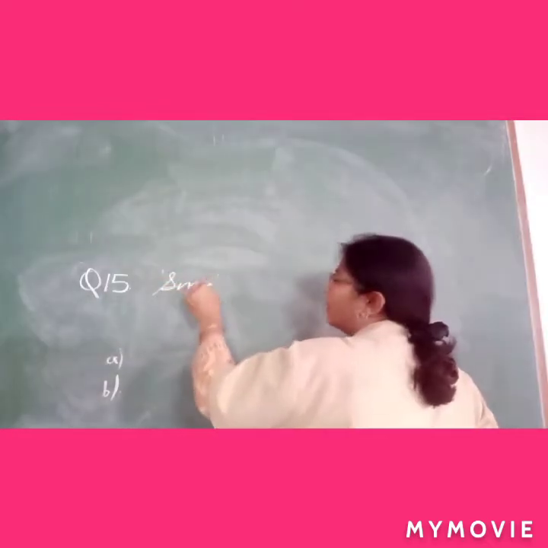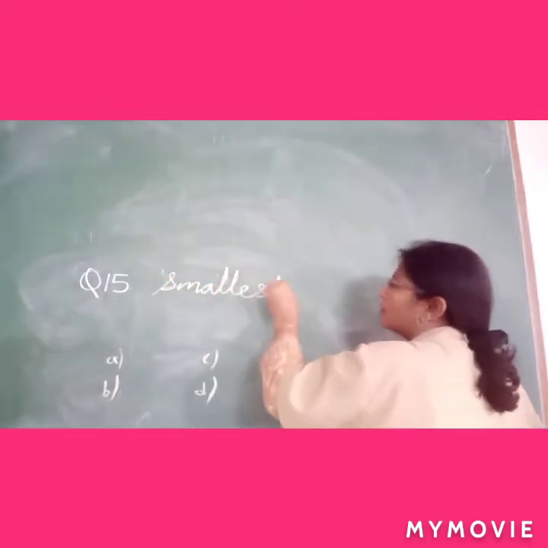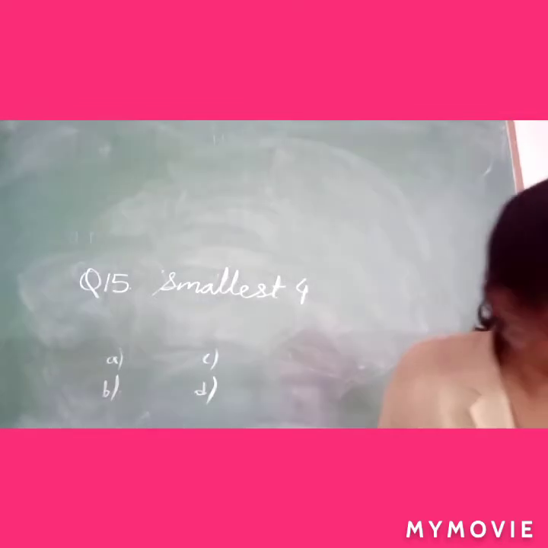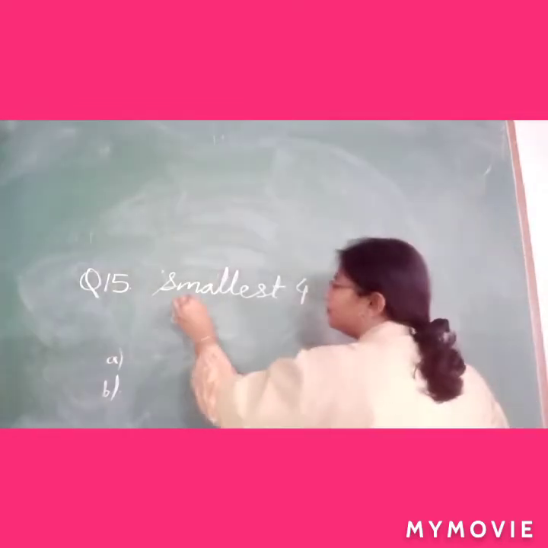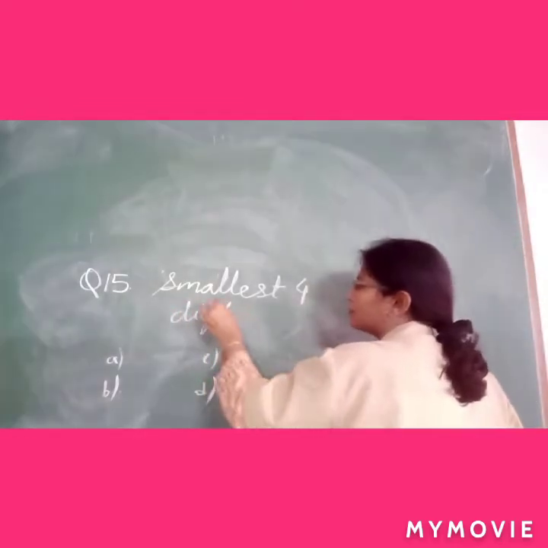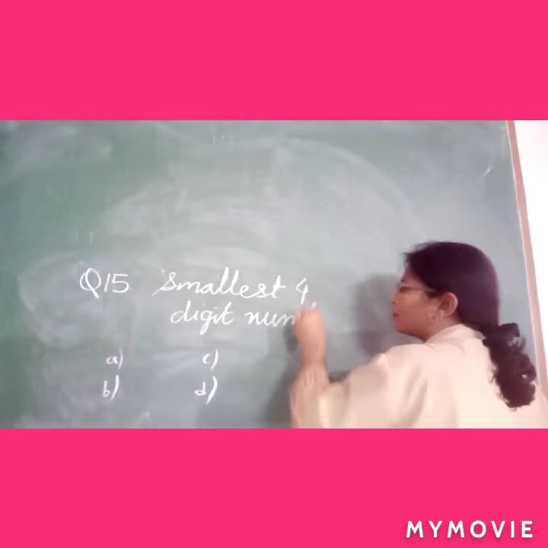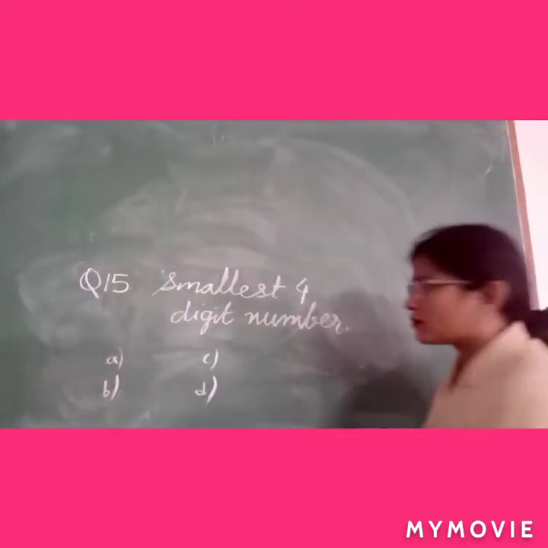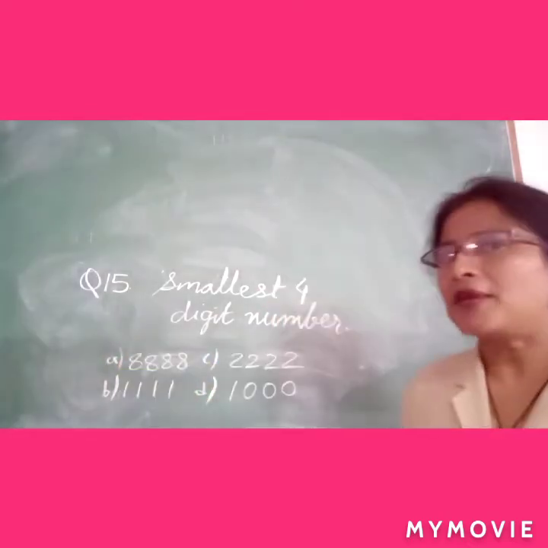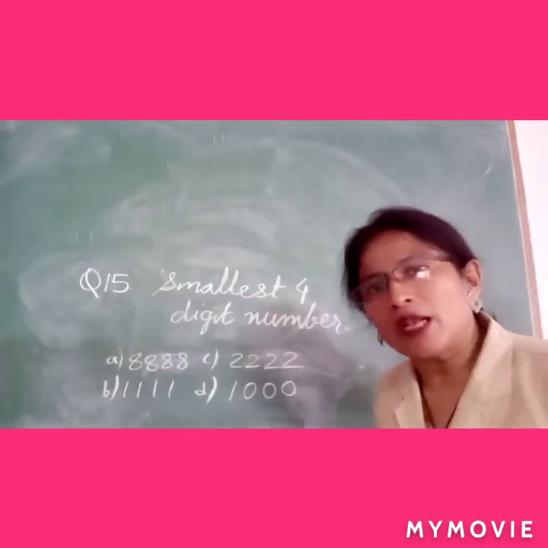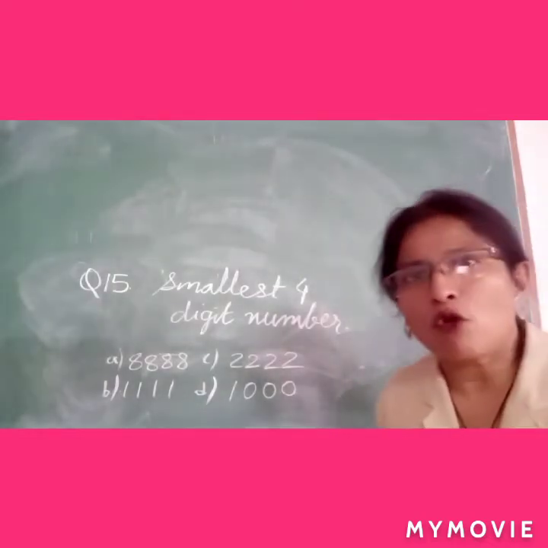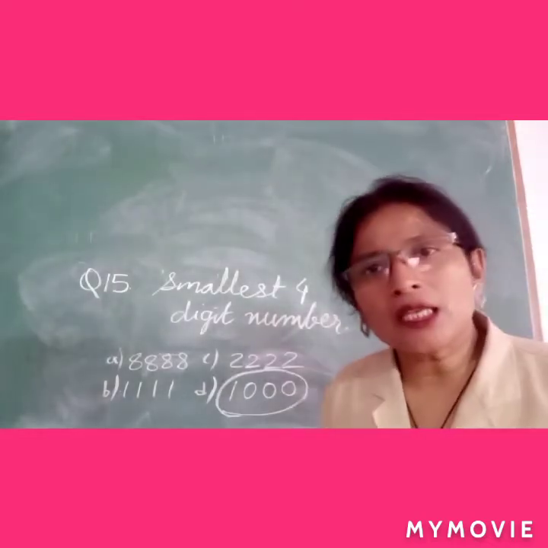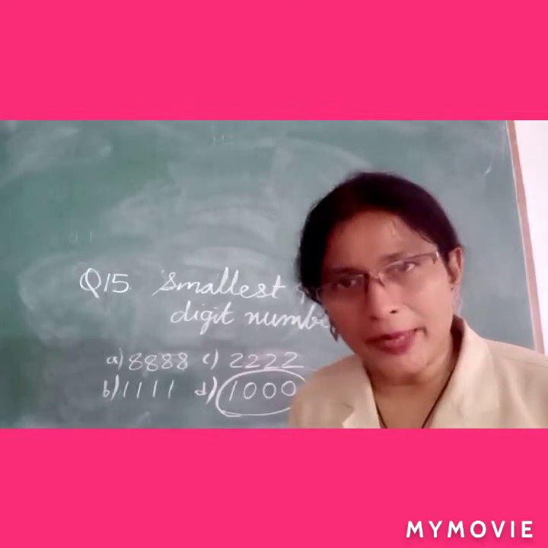4 digit number. Smallest 4 digit number. I am writing the 4 options. Now you tell me which is the smallest 4 digit number. The place value also you can compare.